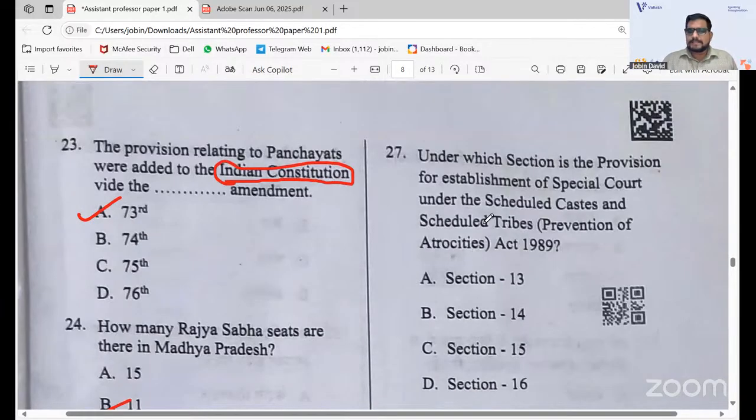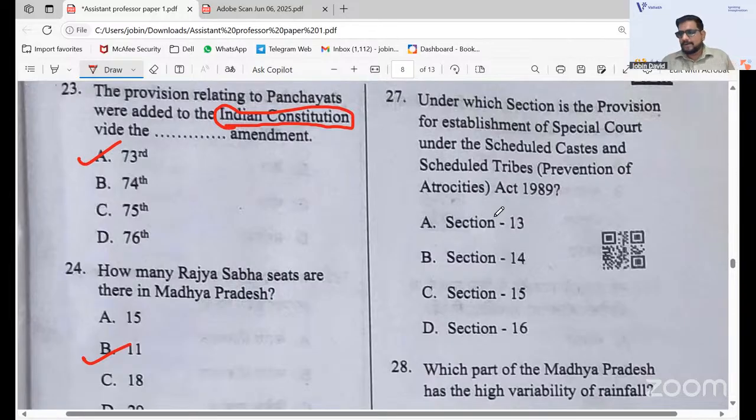Under which section is the provision for establishment of special court under the Scheduled Caste and Scheduled Tribes Prevention of Atrocities Act 1989? Okay, this is a very important question regarding the MPPSC part.